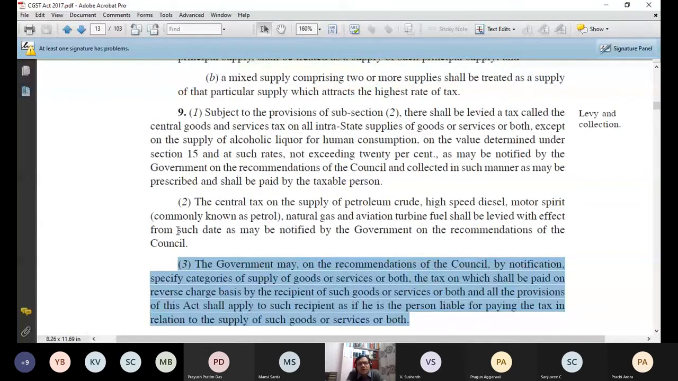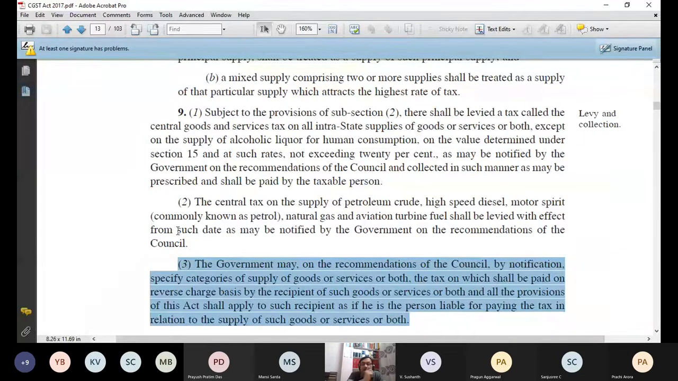Now what is this council? We are using this word council. It is GST council, where union finance minister is the chairman, and we have the state finance ministers or the bureaucrats, members of this GST council, where they sit and frame the decision. That is GST council. The government may, on the recommendations of the council by notification, specify categories of supply of goods or services or both, the tax on which shall be paid on reverse charge basis by the recipient of such goods or services or both. That's it. Read first 3 lines only.